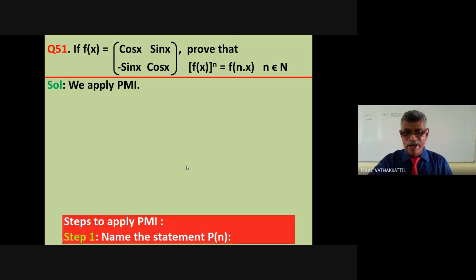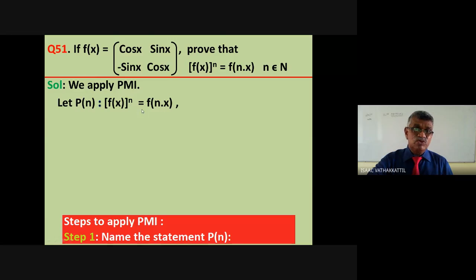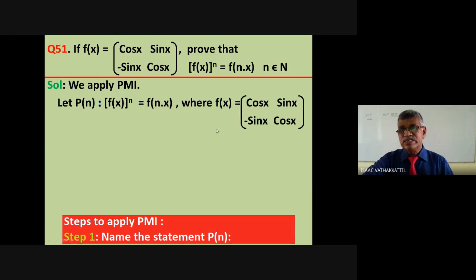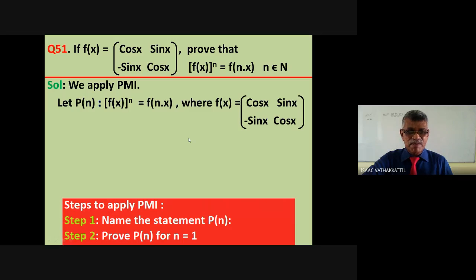So what are the steps? First, name the statement Pn. So let Pn be the statement: f(x) raised to n is f of nx, where f(x) is cos x, sin x, minus sin x, cos x. That is a statement which is to be proved for natural number n. What is the second step? Prove Pn for n equal to 1. For n equal to 1, it is obvious. No matter whatever f(x) is, it is true. f(x) raised to 1 is f(x), which is equal to f of 1x.